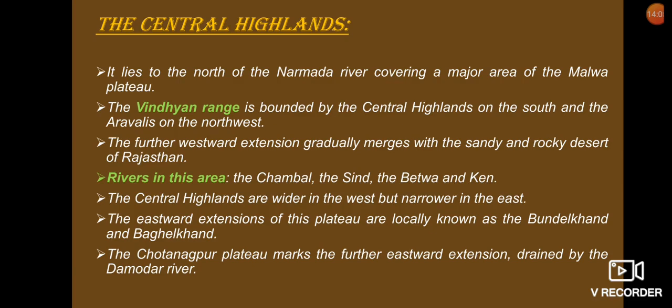The further westward extension gradually merges with the sandy and rocky desert of Rajasthan. Rivers in this area are the Chambal, the Sind, the Betwa and the Ken. The Central Highlands are wider in the west but narrow in the east. The eastward extensions of this plateau are locally known as Bundelkhand and Baghelkhand. The Chota Nagpur Plateau marks the further eastward extension, drained by the Damodar River.